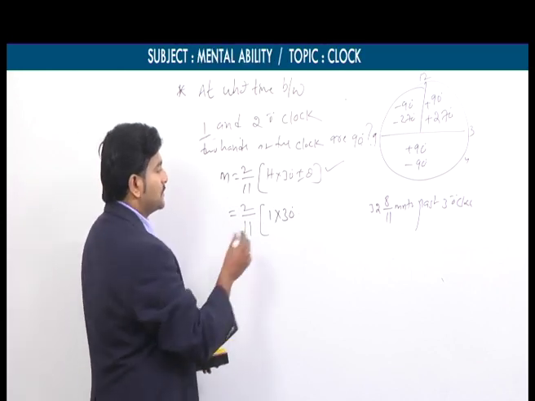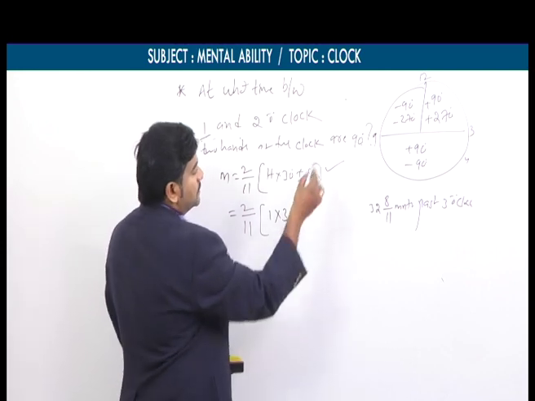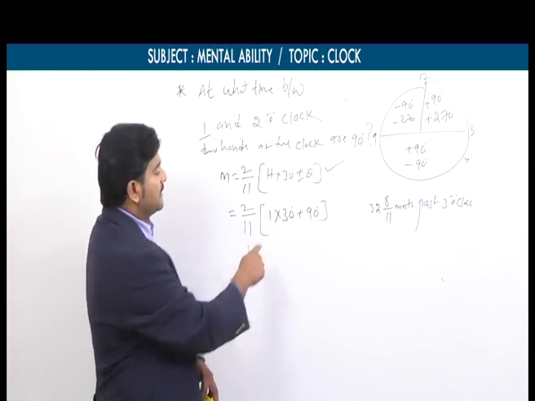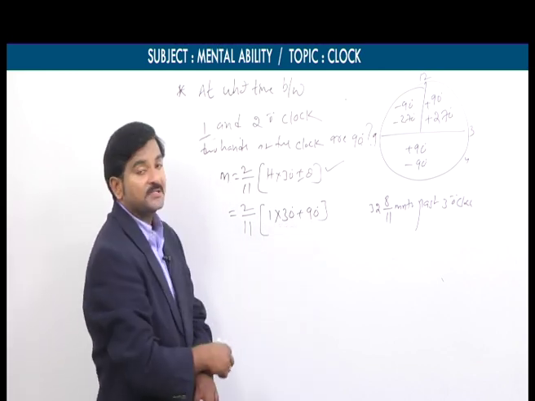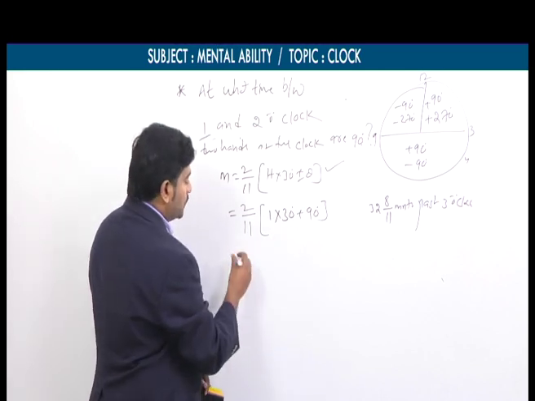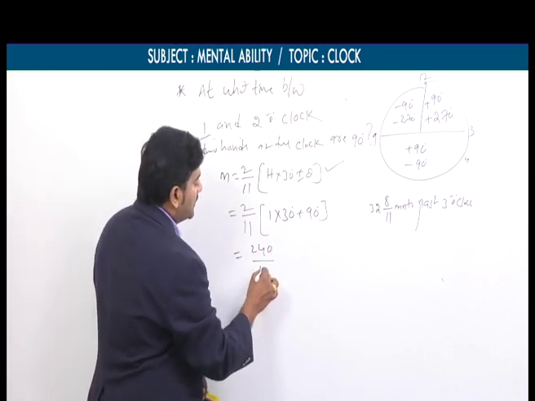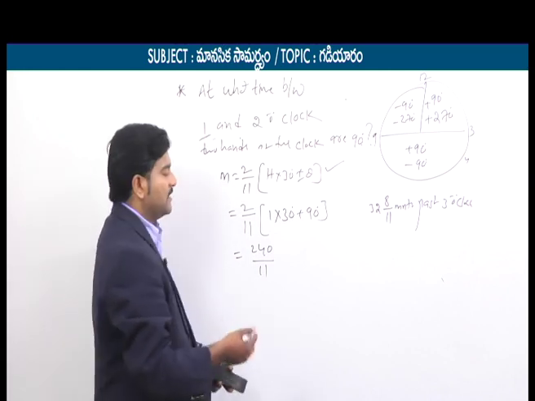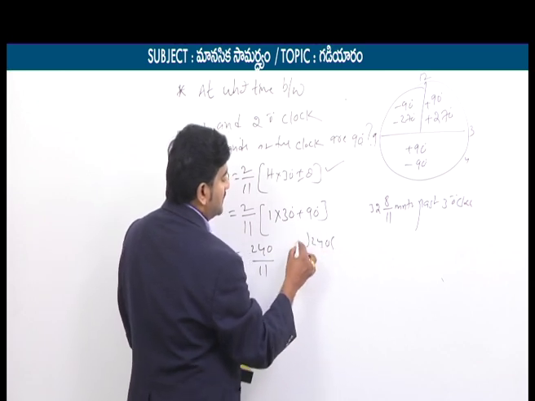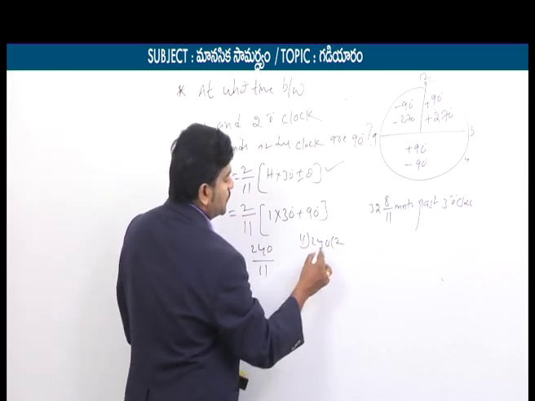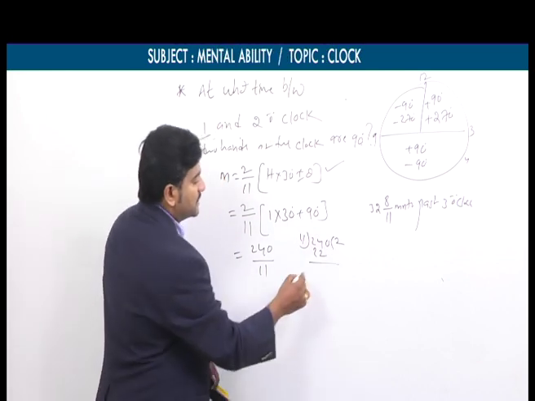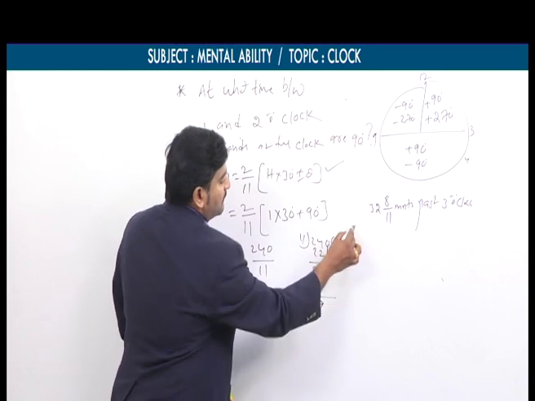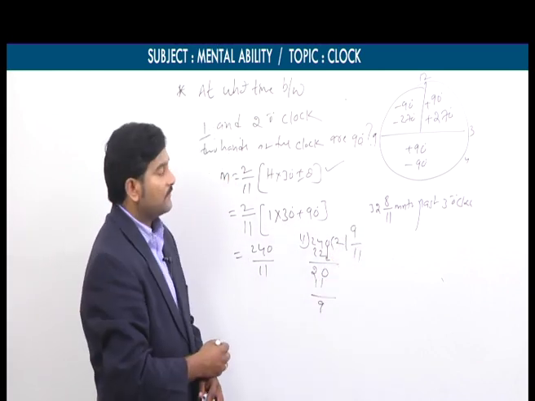So now if you simplify 1 into 30, I am taking theta is equal to plus 90. 1 into 30, 30. 30 plus 90, 120. 120 into 2 means 240, you will get 240 by 11. 240 by 11 we have to simplify, converting into a mixed fraction, as we discussed many times in this concept. Now 11 2s are 22, 22 means 2 left. So 0, 11 1s are 11, 9 left. What you can say, 9 by 11. So what is our final answer?